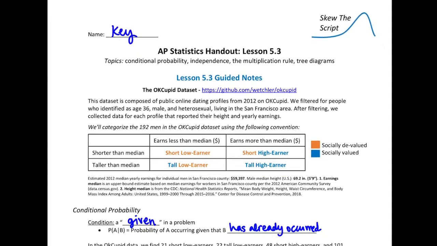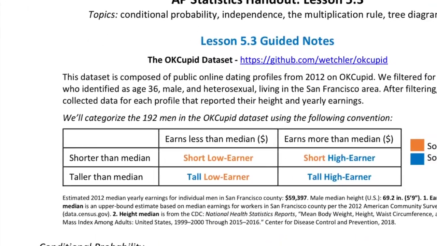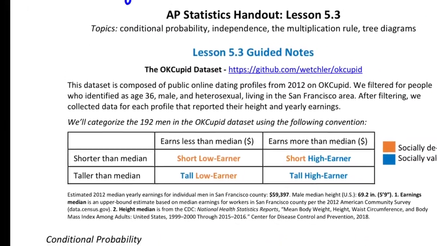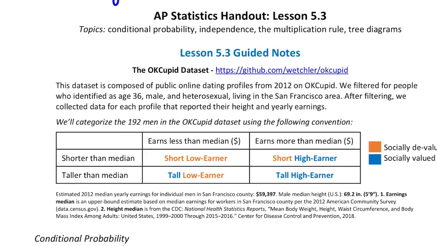All right, so basically the first 2 pages should have been a review overall of what we've learned already. One thing I want to explain is this data set. It's kind of funny, about OkCupid and whether their men are lying about their height and incomes. One thing to make sure you understand about this table is they sorted them into shorter than median, taller than median, less than median earnings, or more than median earnings.